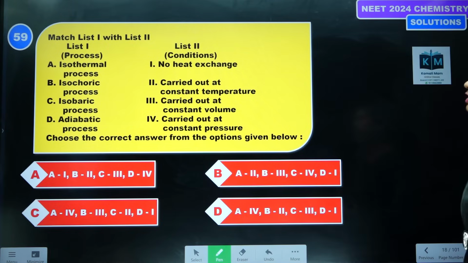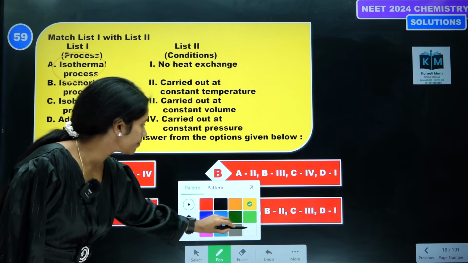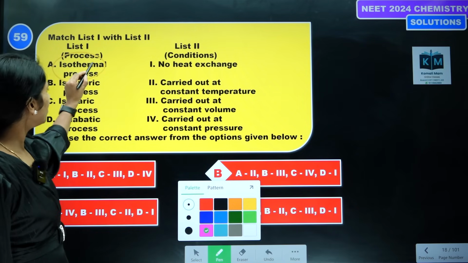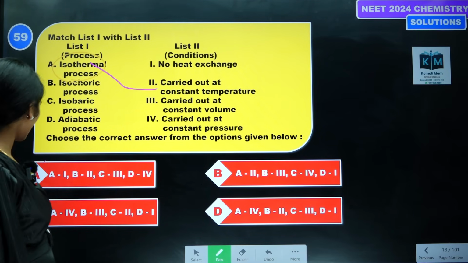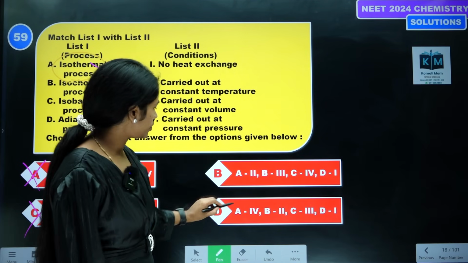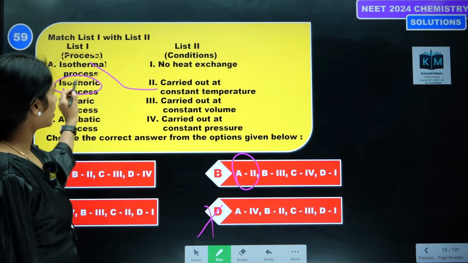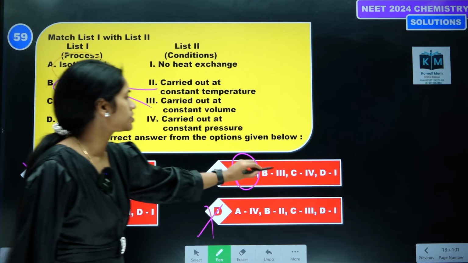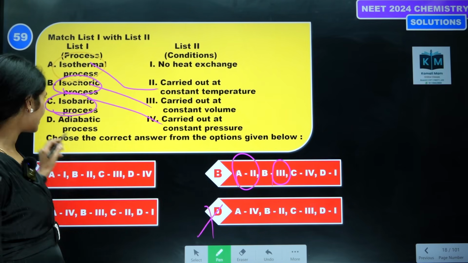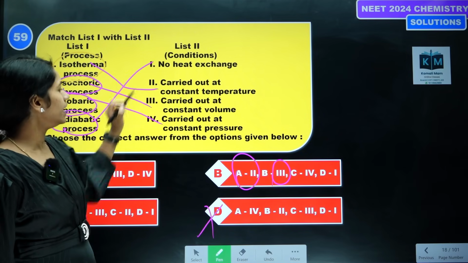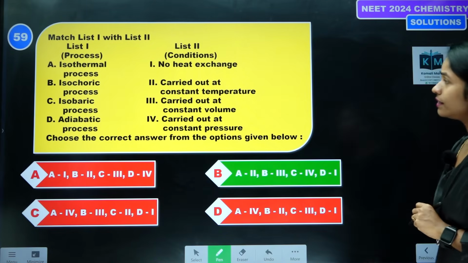Okay, correct statements. Next question, isothermal process means the process in which temperature is constant. First one is 2, so not correct. Next, isochoric, here only we can find the isochoric process, volume is constant. Next is 3. Isobaric process, pressure is constant. Adiabatic process, no heat change. All are direct questions.